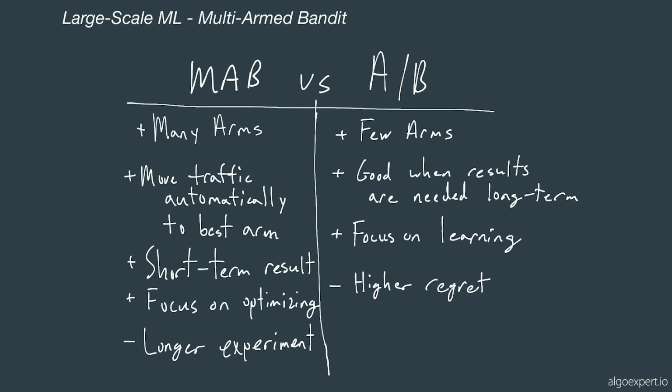A/B testing focuses on learning, so we really want to know which experience is performing better. Bandits, on the other hand, focus on optimizing, so we're not really focused on learning as much as picking the best treatment in general. And finally, multi-armed bandits generally take longer for the experiment to run, but they do so at the benefit of minimizing regret. A/B testing, however, can take a shorter amount of time, but it won't take into account minimizing the regret.